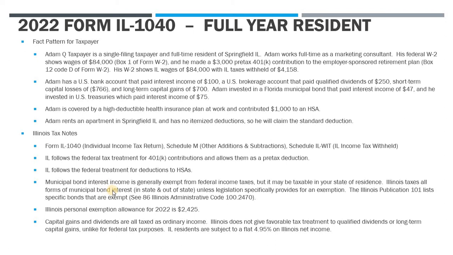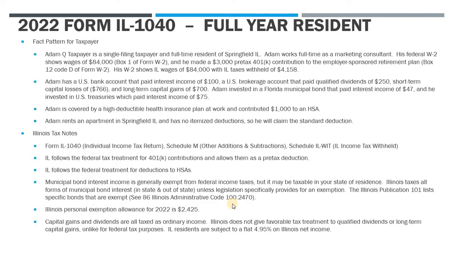Now, municipal bond interest is interesting. Muni interest is generally exempt from federal income taxes, but a lot of states might tax it depending on your state of residence. Illinois is unique in that they tax all municipal bond interest, whether it's an in-state or out-of-state issuance, unless the Illinois legislation specifically provides for an exemption.